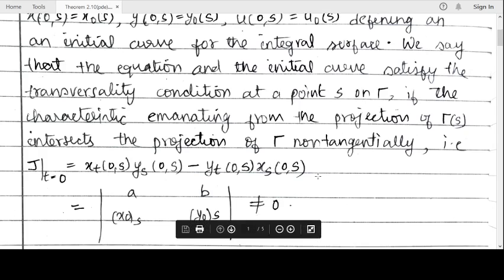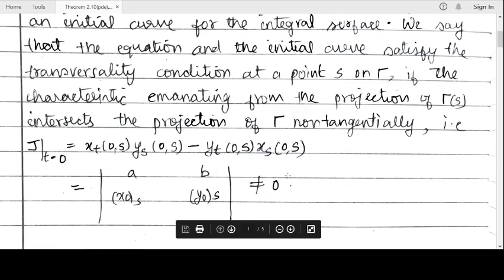If the Jacobian is 0, this vector will be a constant multiple of the other, so they will be tangent to each other. This we have already discussed, so it is given in terms of definition 2.9.